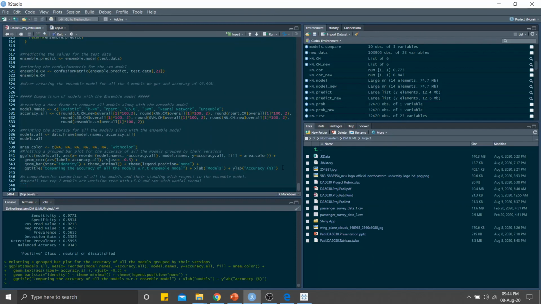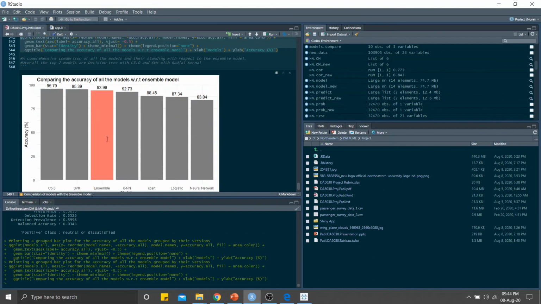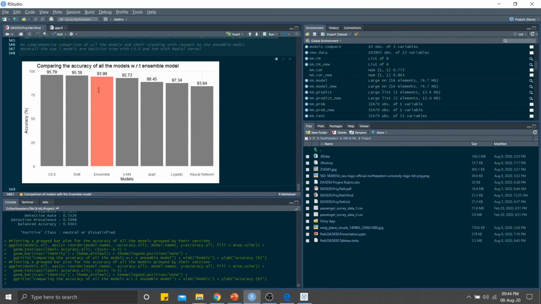Further on, I have used the ggplot function to plot the accuracy of all the models with respect to the ensemble model. If you see here, the ensemble model has an accuracy of 94%, and the other 2 models with greater accuracy than that, at 95%, are the C50 and the SVM model.